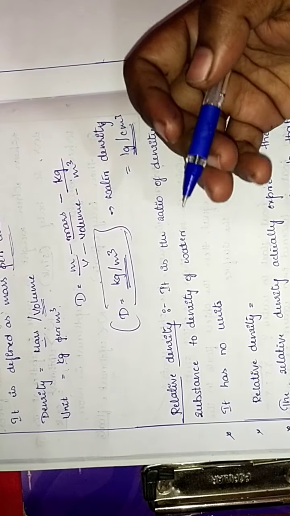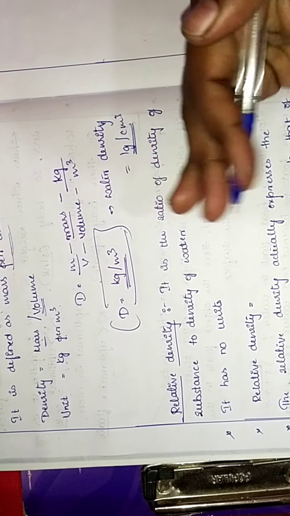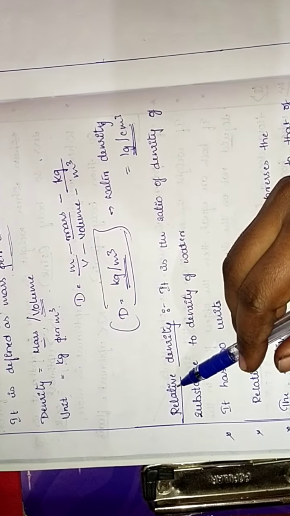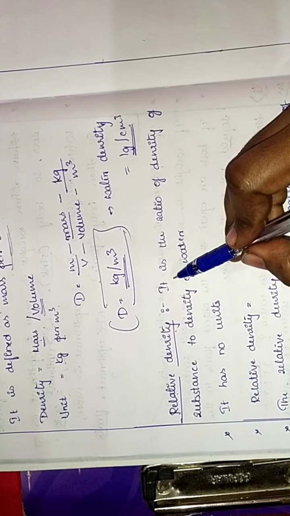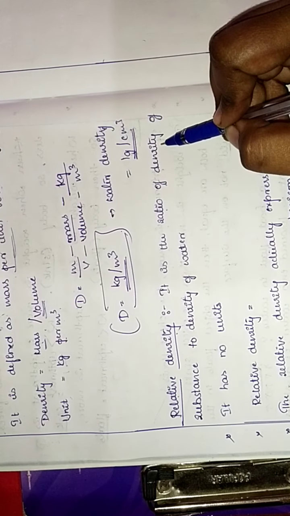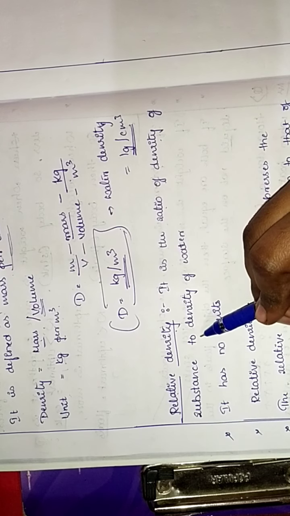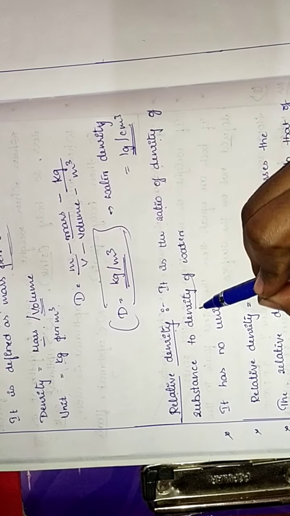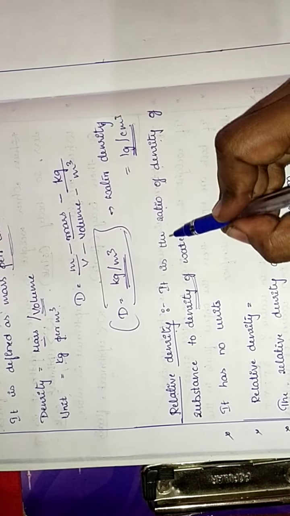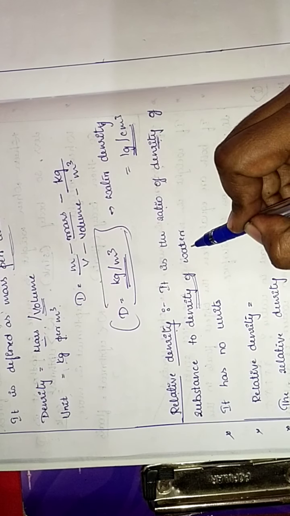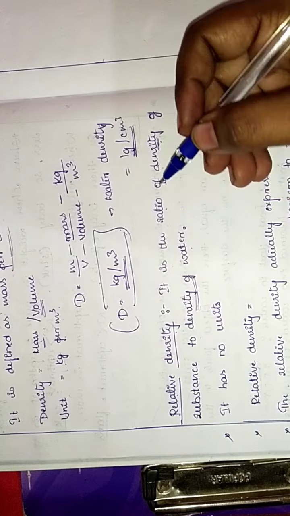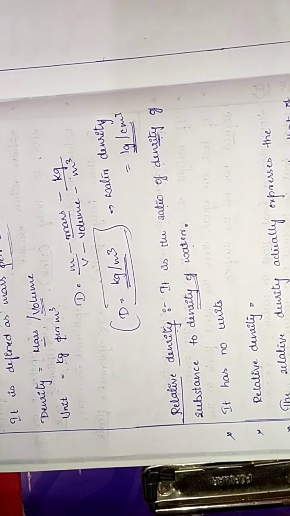Relative density is nothing but relating the density to something, so we call it relative density. It is the ratio of the density of a substance to the density of water.